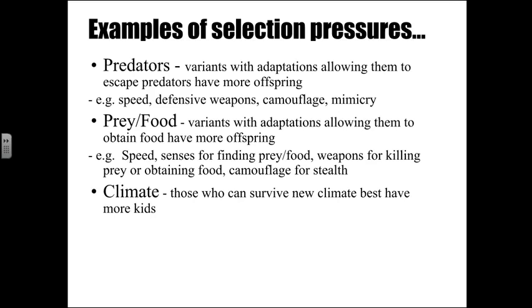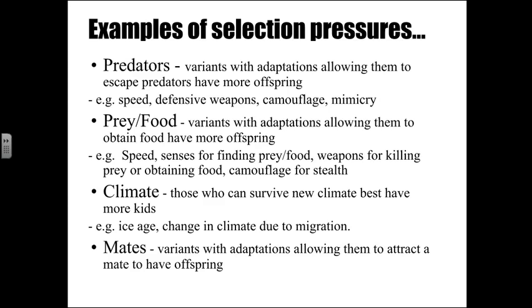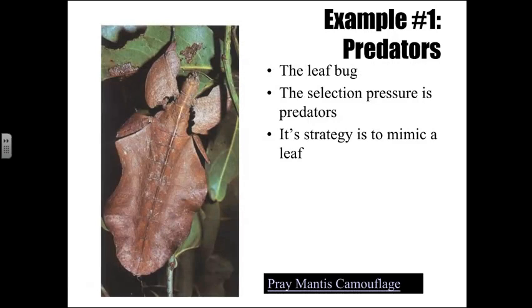We're also going to see climate, right? If you can survive in one climate, when it changes, then we're going to see those that have more kids afterwards. So if we have an ice age, or a change in climate, like a really warm period on the earth, we're going to see changes in the kinds of creatures that live there. When we have mates, then we're going to have different pieces. So if you have something that will allow you to attract a mate, then you're going to have more offspring than if you don't have that. Right? So if you're strongly attractive, or if you're a good provider for the nest.